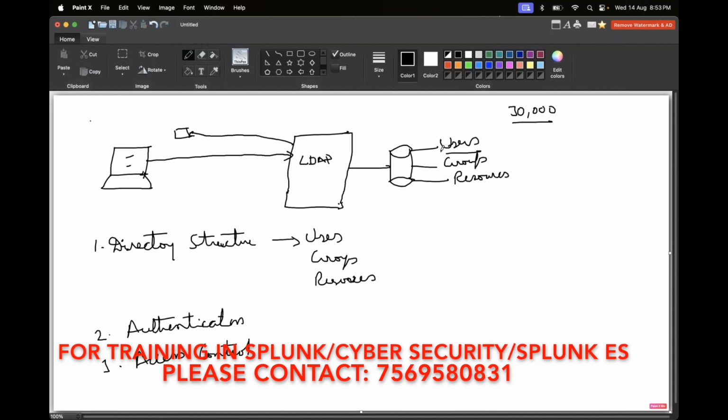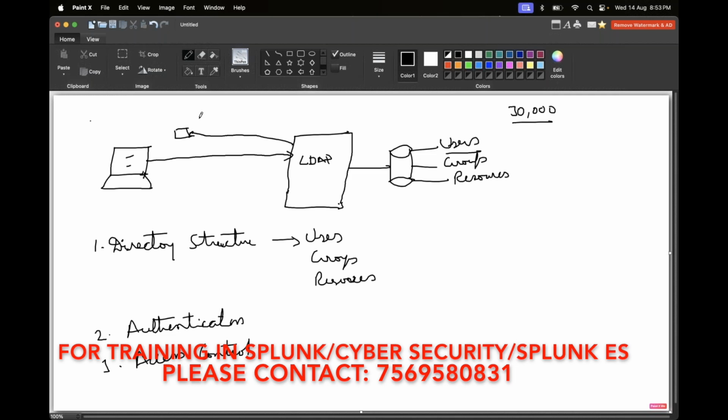It checks whether he belongs to the user group and what resources he has. Then, based on the access control that has been given, he will be redirected to the particular website or the particular resource that he can access.